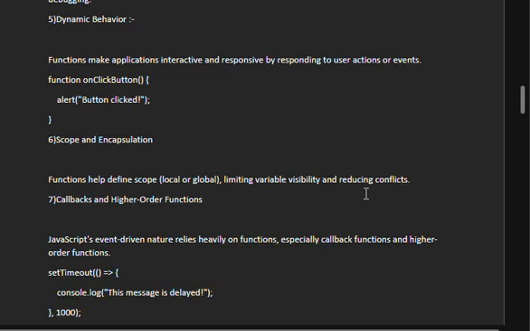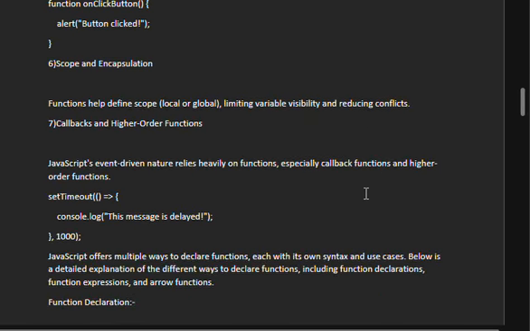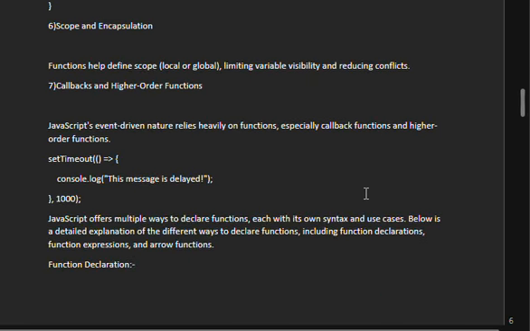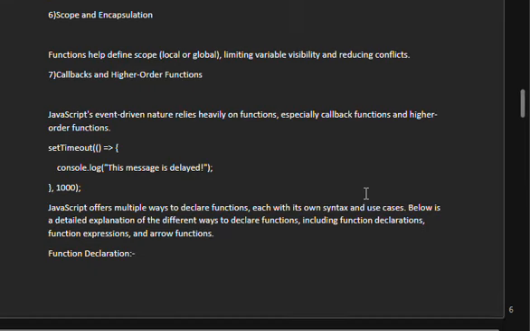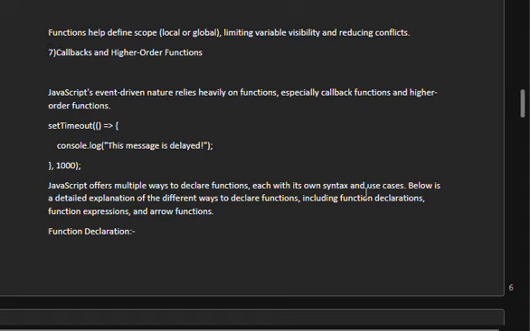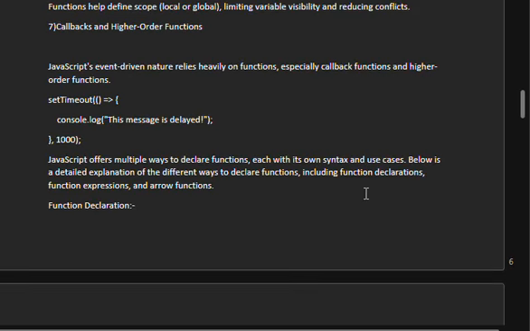And next one is dynamic behavior. Functions make applications interactive and responsive by responding to user actions or events. Next is scope and encapsulation. Functions help to define scope, limiting variable visibility and reducing conflicts. Next, callbacks and higher-order functions. JavaScript's event-driven nature relies heavily on functions, especially callback functions and higher-order functions.